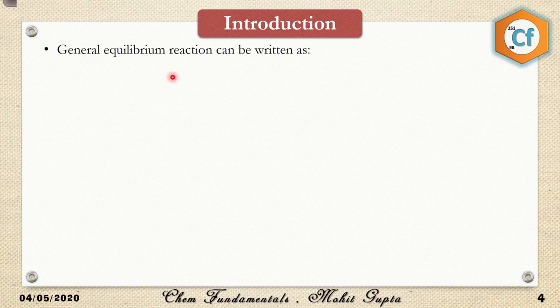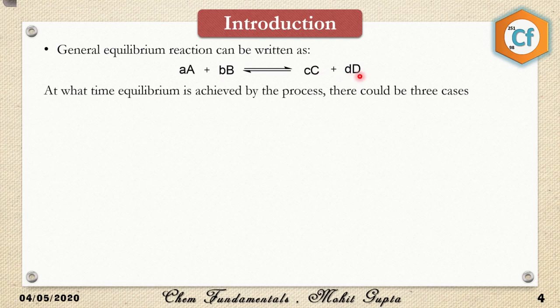A general equilibrium reaction can be written as aA + bB ⇌ cC + dD. This sign is the symbol of equilibrium, showing that the reaction is going in the forward direction as well as in the backward direction. Here A and B are the reactants whereas C and D are the products. The small a, small b, small c and small d are the stoichiometric coefficients of the compounds, which means a moles of A and b moles of B react with each other to produce c moles of C and d moles of D as products.